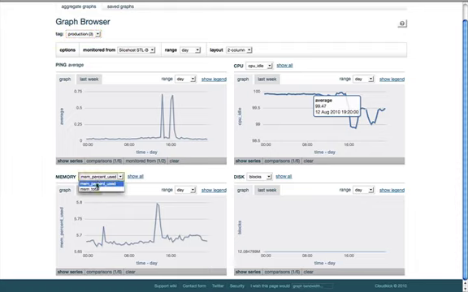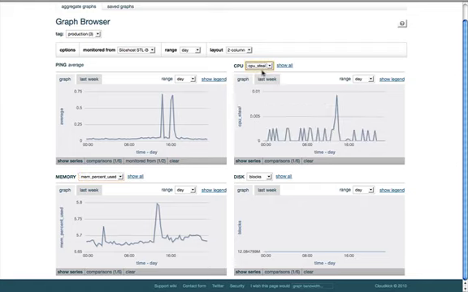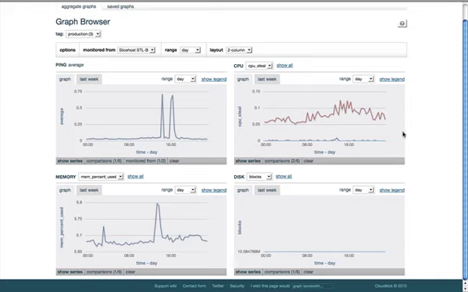We can flip between different types of graphs, for instance, memory total. We can see what the CPU steal is across these machines. Steal is an important metric to see if your hypervisor or your host machine is overloading itself. So in this case, steal is nice and low, as we had hoped. But what's really interesting is we can take this data and compare it to the provider average as well. The provider average is the aggregate data across all of the machines that we monitor as part of Cloudkick. So in this case, we can see that the steal on my individual server is much less than the actual provider average for Rackspace as a whole.